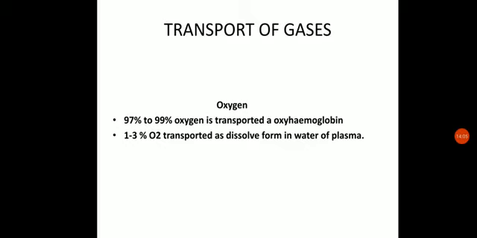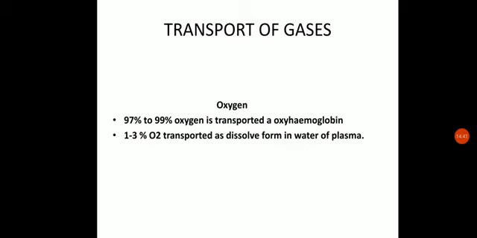When we talk about oxygen, 97% to 99% of total oxygen is transported in the form of oxyhemoglobin. Oxygen has a binding capacity to the hemoglobin protein. It has a high affinity toward the hemoglobin protein in the RBC. RBC contains the hemoglobin protein, which is proteinaceous in nature, containing a red colored pigment called heme. This heme has a high affinity for oxygen binding.